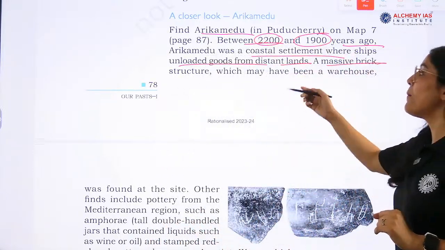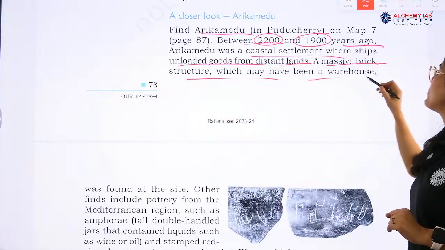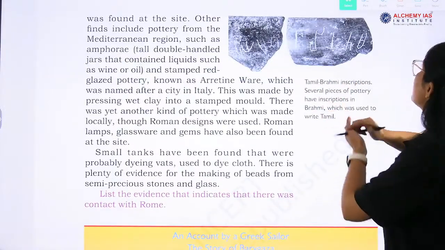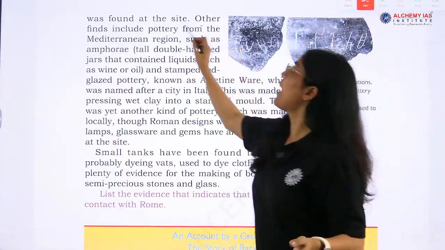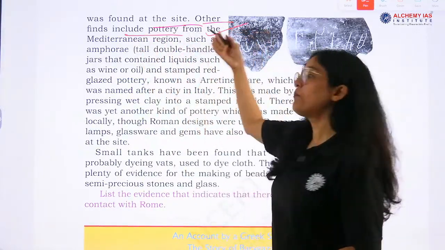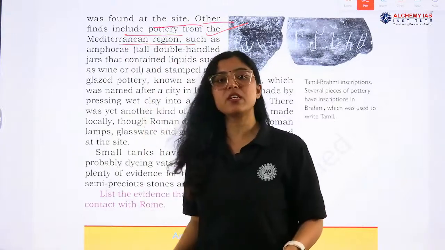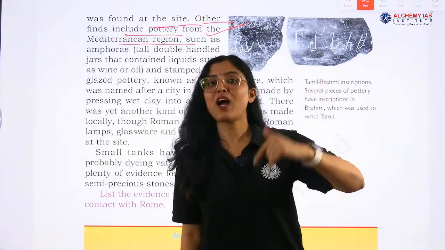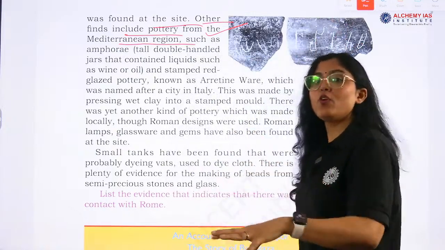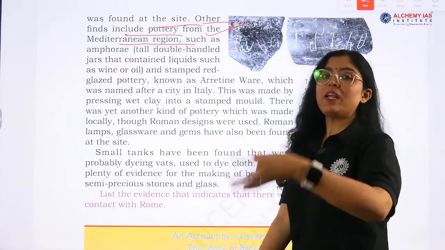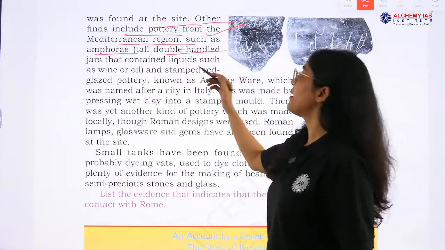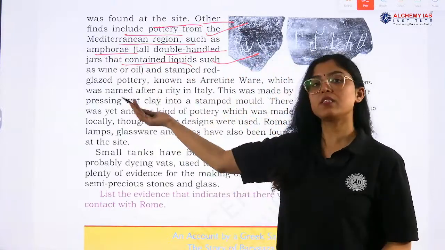A massive brick structure which may have been a warehouse was found. How do we know that? Because a massive brick structure has been found, and this is how we create history. Other finds include pottery from the Mediterranean region, and we know that this was a place for unloading goods, such as amphorae, tall double-handed jars that contained liquids such as wine and oil.